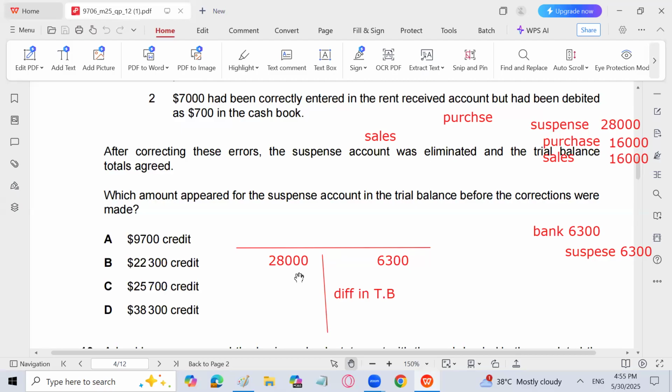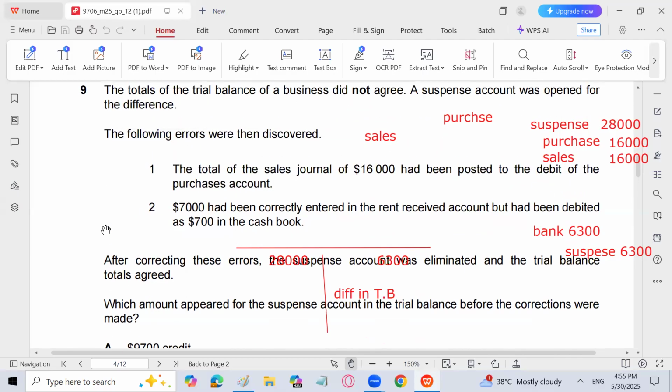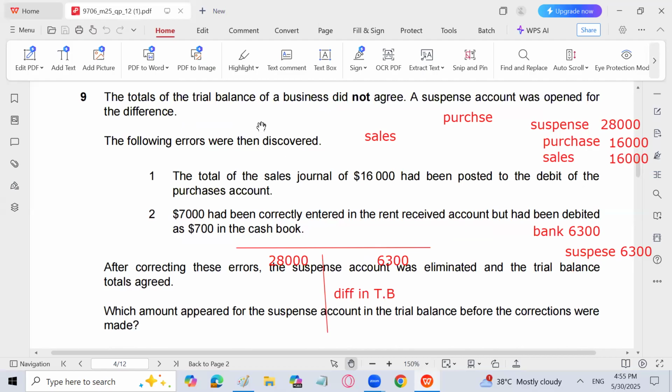Sir, you made a mistake in the first error. 16,000 plus 16,000 is 32,000. Yes, it will become 32,000. You are right. Thank you. So I will correct it. No problem. So this will be 32,000, and here I will write 32,000 and then here 6,300.